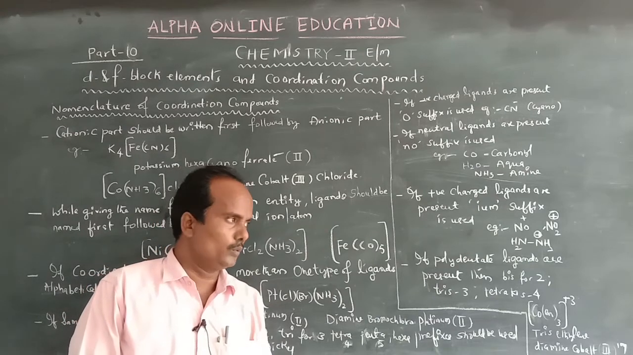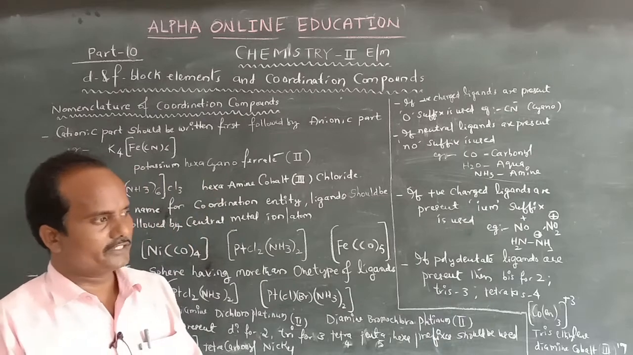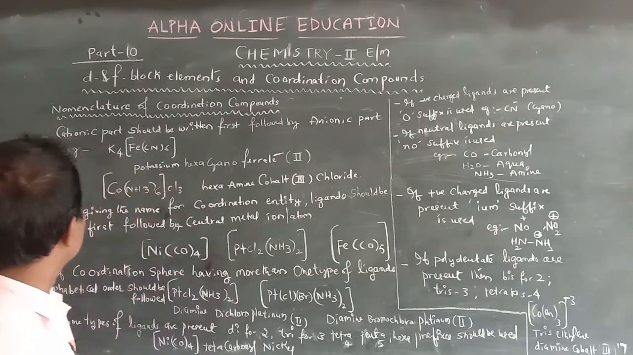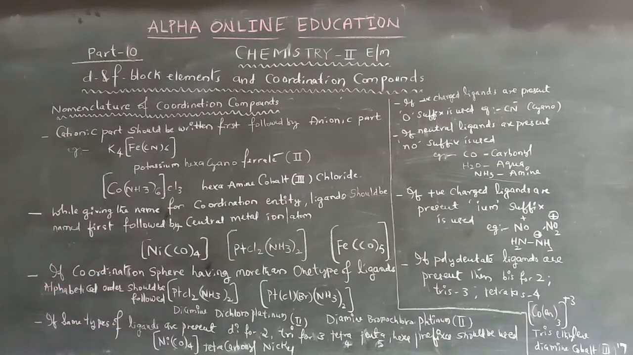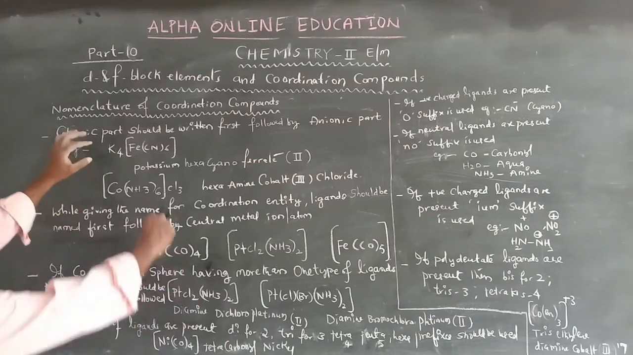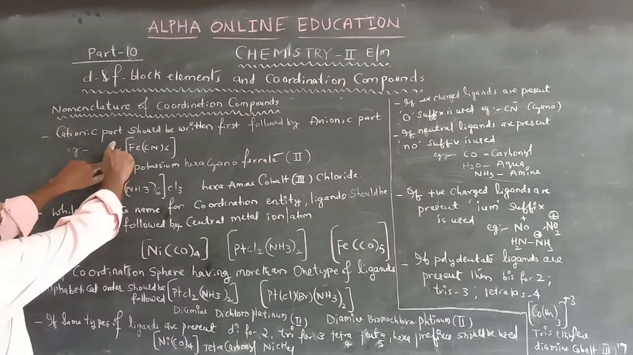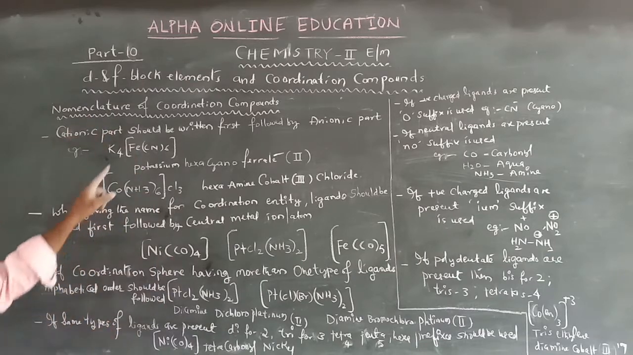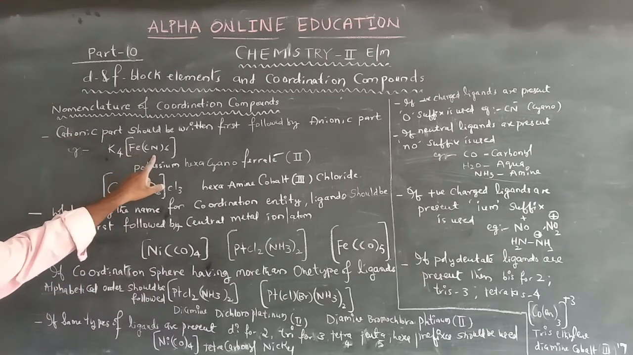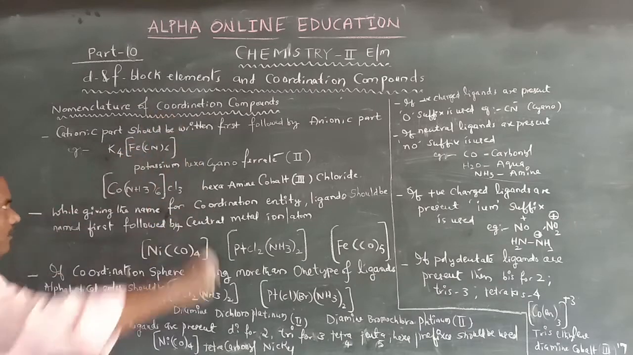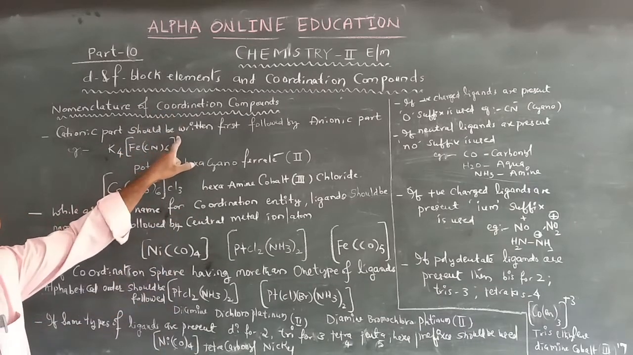What are the rules while giving the names for coordination compounds? Let's discuss. The first one is: while giving the name for a coordination compound, the cationic part should be written first, followed by the anionic part. Suppose it is K4[Fe(CN)6]. Here is potassium ions, in general a positive species. The remaining one is [Fe(CN)6], which carries a minus 4 charge, and that is the anionic part.